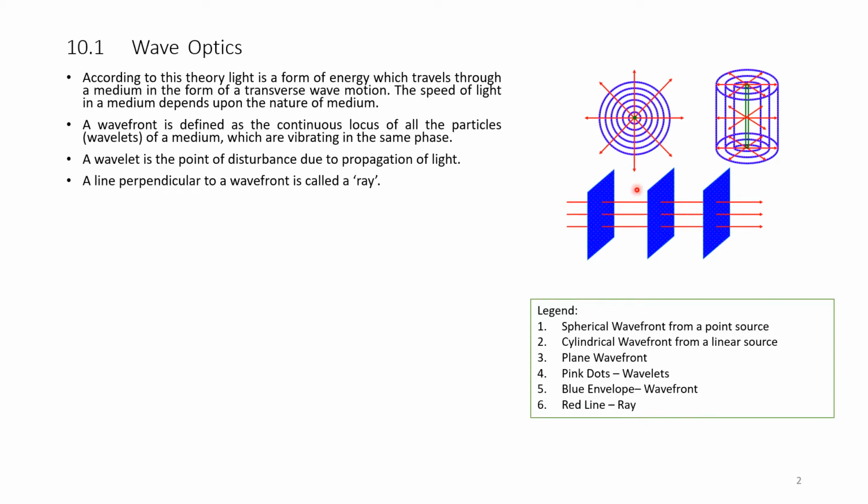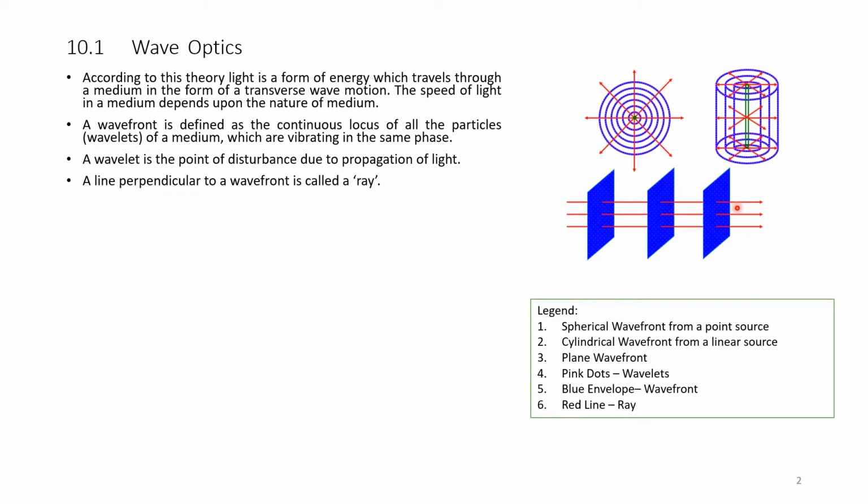This is the cylindrical wavefront from a linear source. The linear source is at the center. The green color is a linear source of light and its wavefront is cylindrical in shape, that is, circles around the source, and the arrows emanate in this direction. And the third figure is a plane wavefront. The light rays are entering from the left and passing through this wavefront.